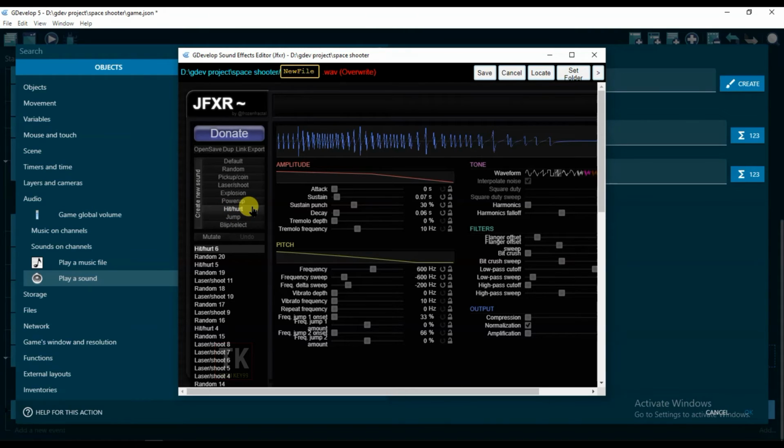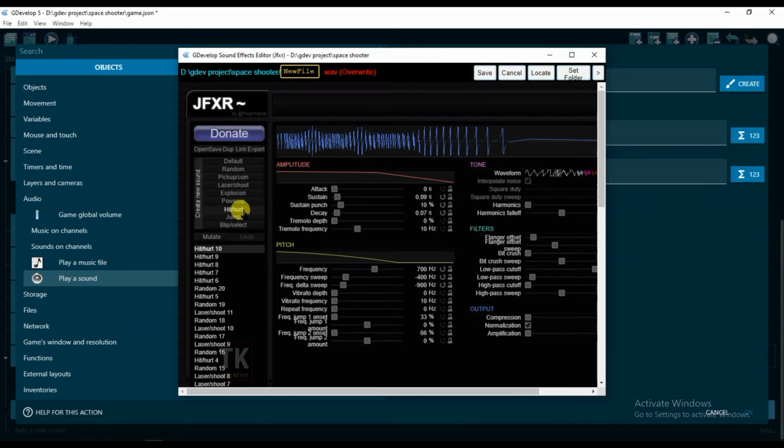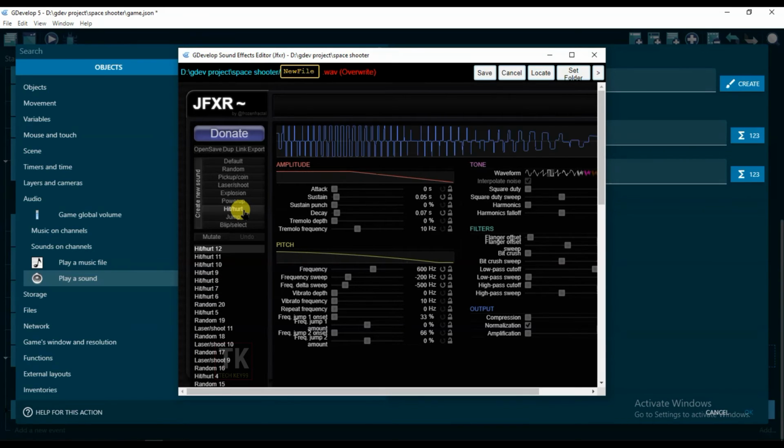When you click on hurt 2 times, 3 times or 4 times, then the sound will also change. And from here you can adjust your sound.